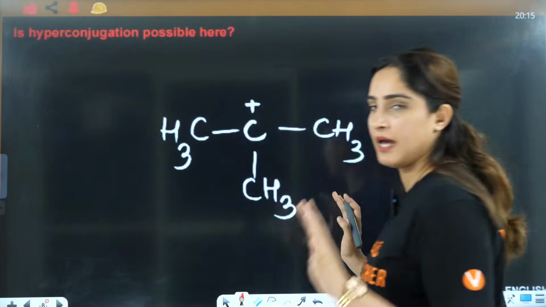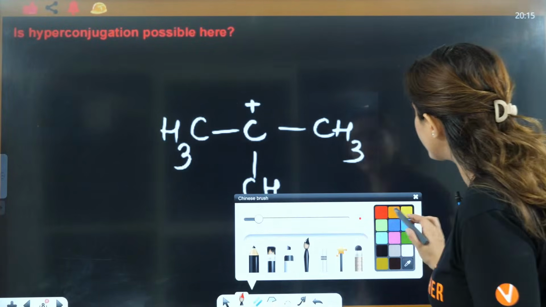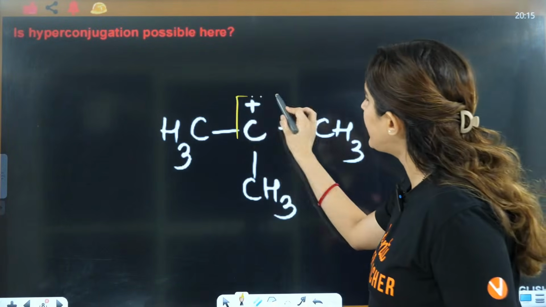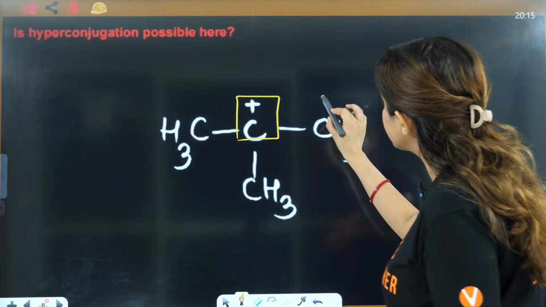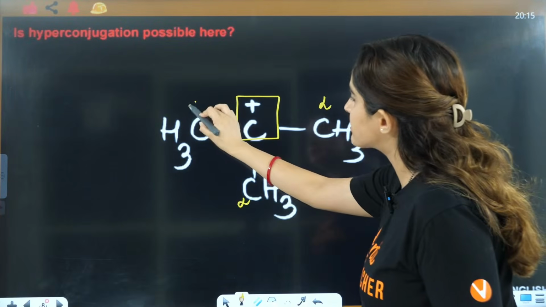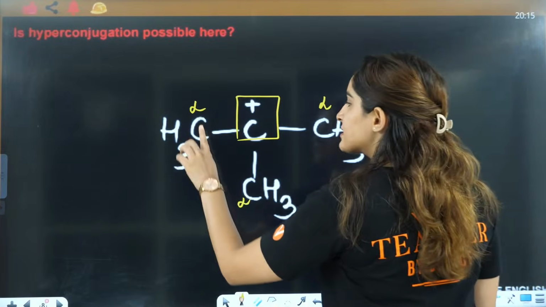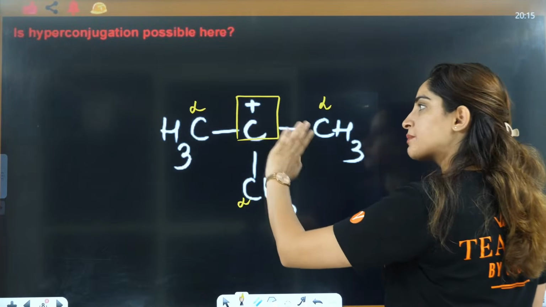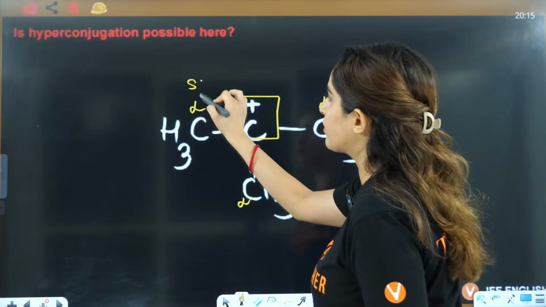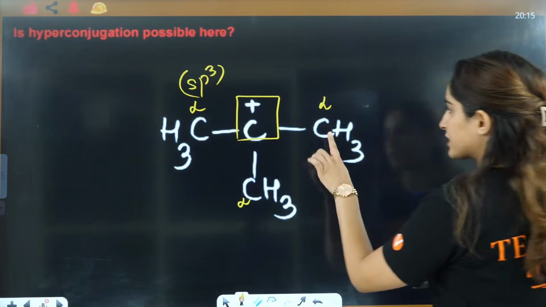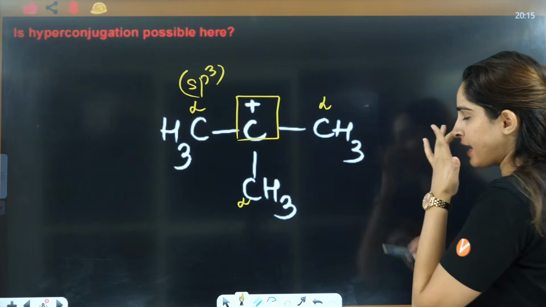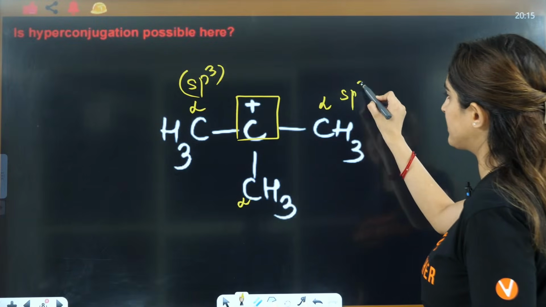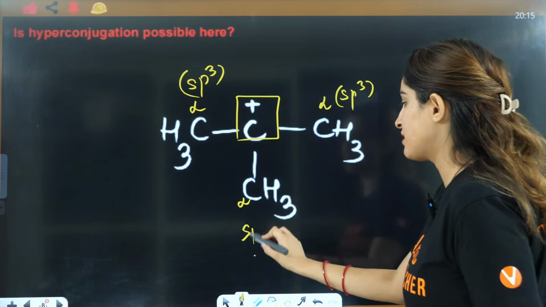Here it is sp2. Now here, this is the main part that you have. This is alpha, this is alpha, this is alpha. This carbon is connected to 3 hydrogens and 1 carbon, so it is sp3. This is connected to 3 carbons and 1 hydrogen, so it is also sp3. This is also sp3.